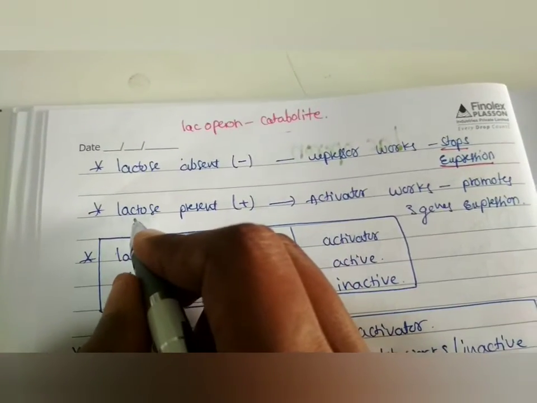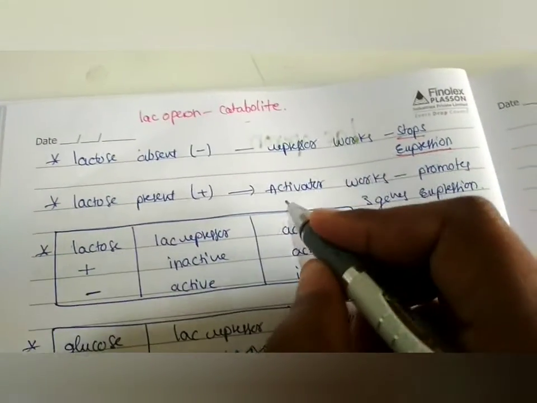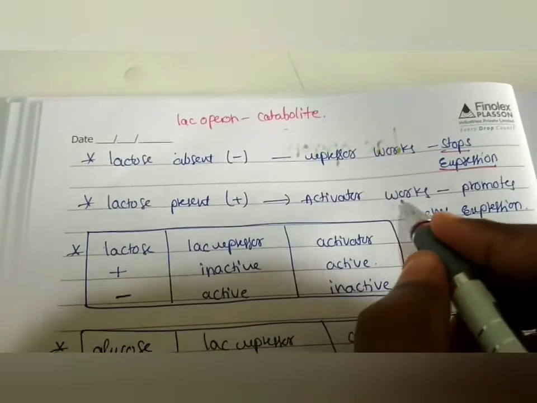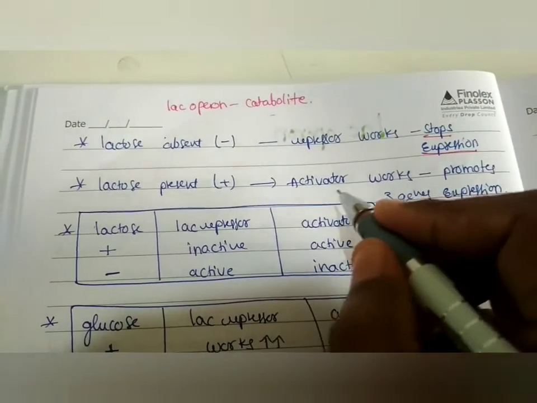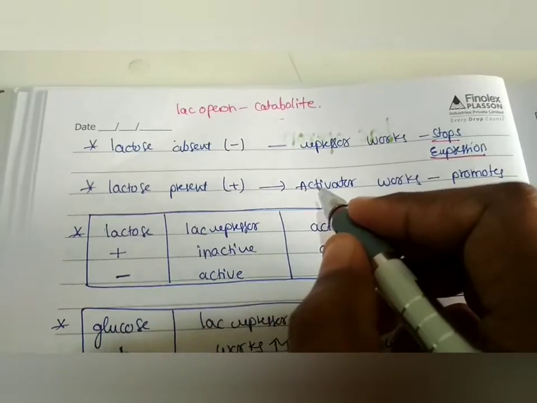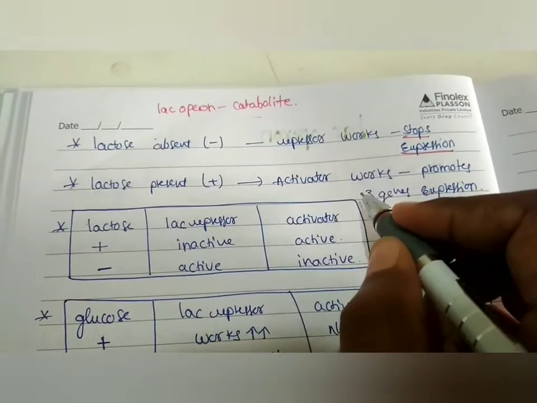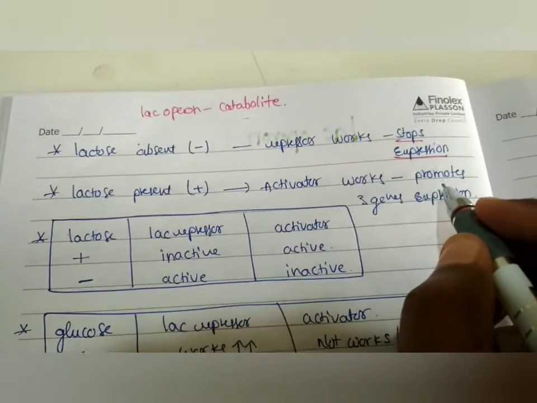And if lactose is present in the cell, the activator works. Here the catabolic process takes place only when there is some concentration of lactose present.